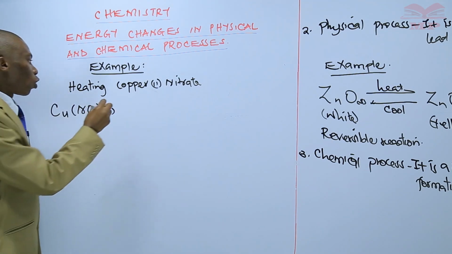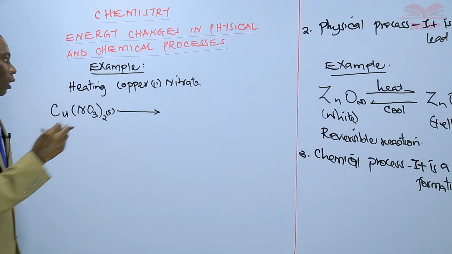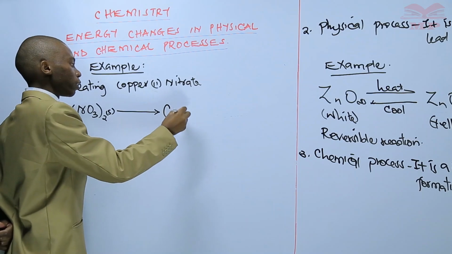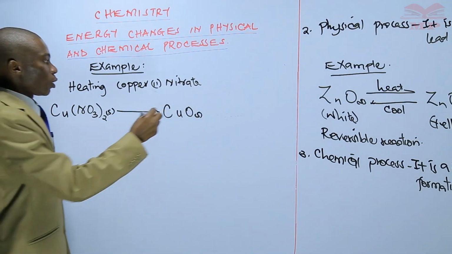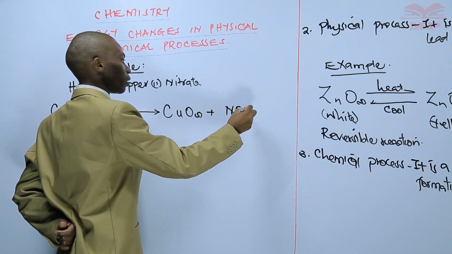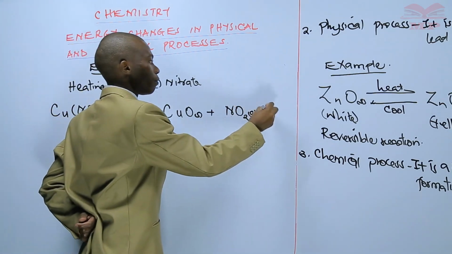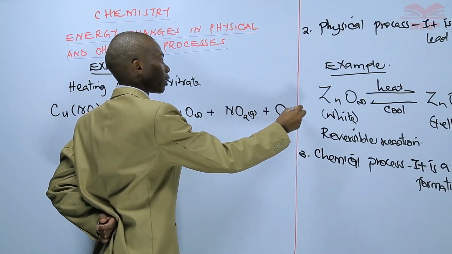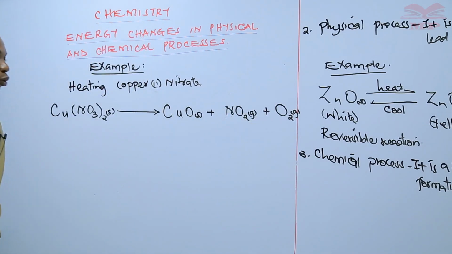When you heat copper 2 nitrate, the products are copper oxide, which is also a solid, nitrogen 4 oxide, which is a gas, and oxygen gas. So that is our chemical equation showing heating of copper 2 nitrate.